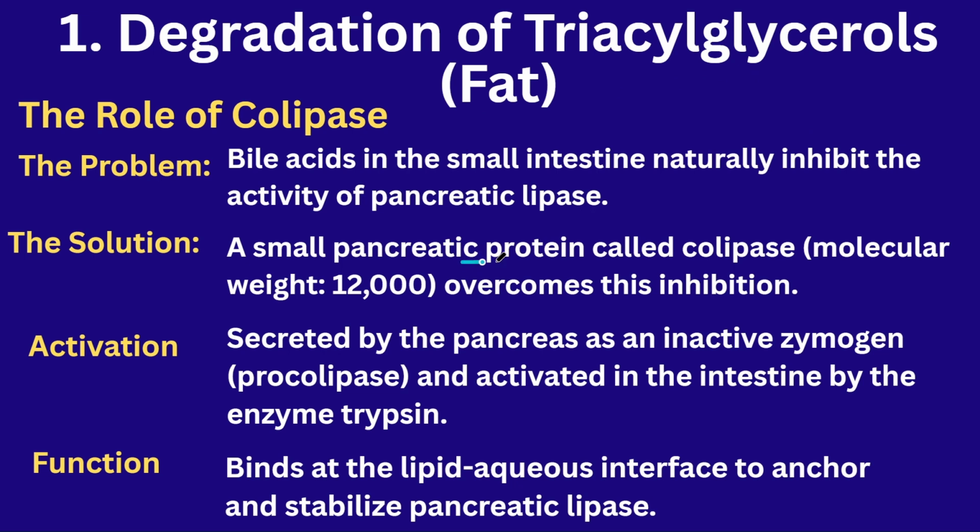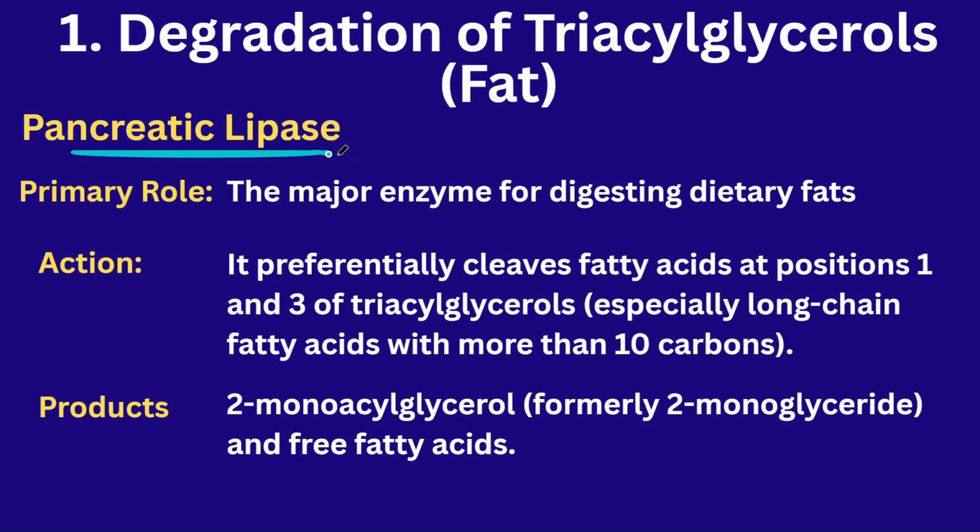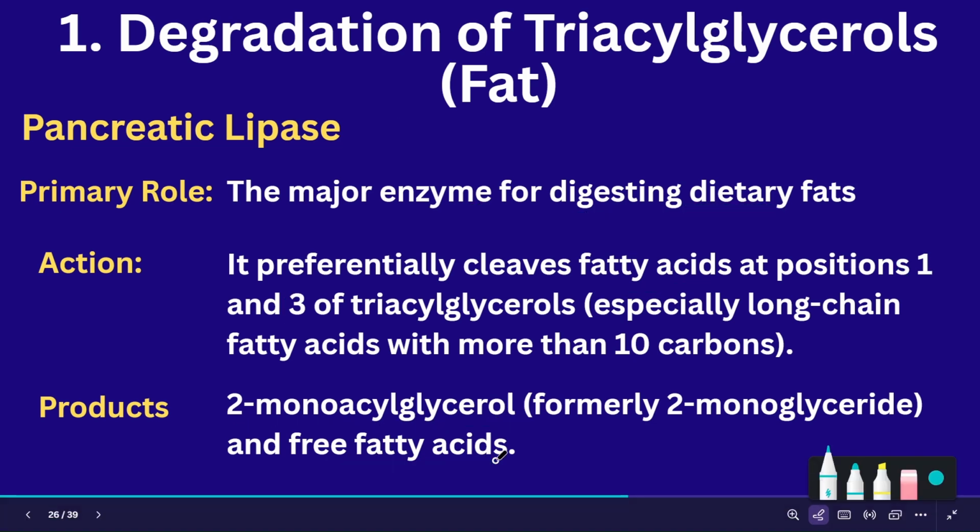Colipase is a type of protein which will help to inactivate the bile salts and activate the pancreatic lipase. Okay. Next, what is the role of the pancreatic lipase? This lipase is an enzyme which digests the fats. The fats are broken down at positions 1 and 3, leading to the end products 2-monoacylglycerol and free fatty acids.